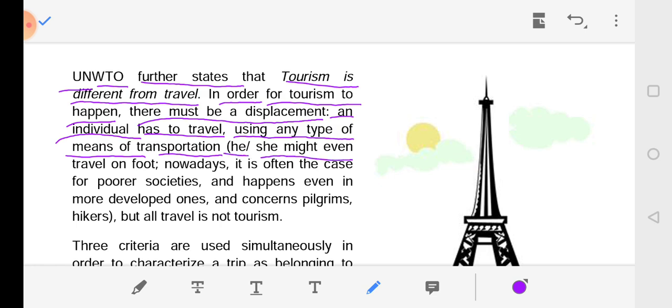She might even travel on foot. Nowadays, this is often the case for poorer societies, and happens even in more developed ones, and concerns pilgrims and hikers. But all travel is not tourism.